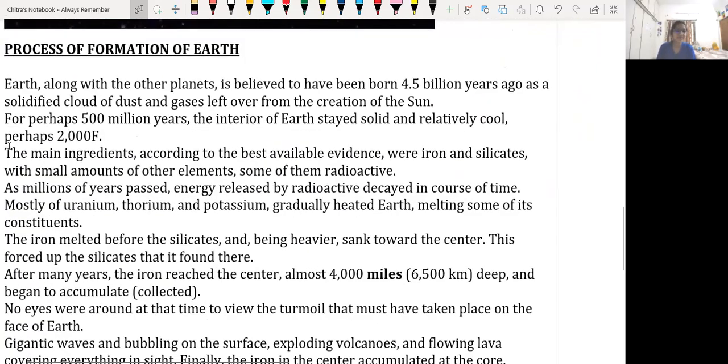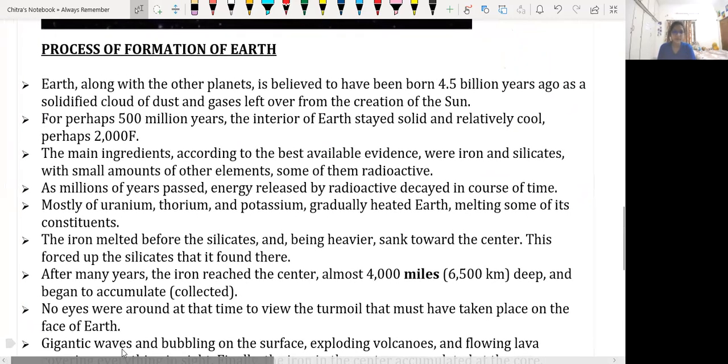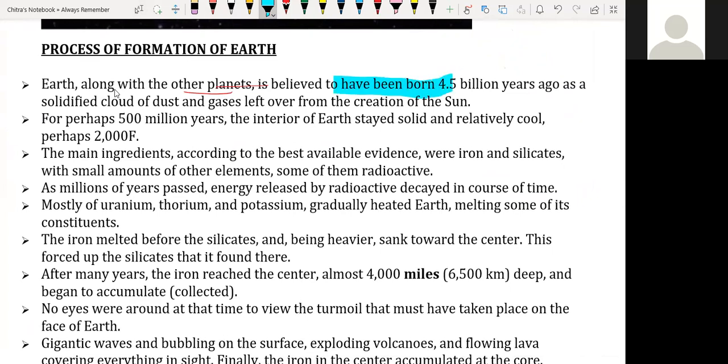So now we are going to understand the process of formation of Earth. We have just understood how the star and other planets are formed. Now we are going to discuss the process of formation of Earth. The Earth, along with other planets, is believed to have formed about 4.5 billion years ago, which is the same time as the Sun.